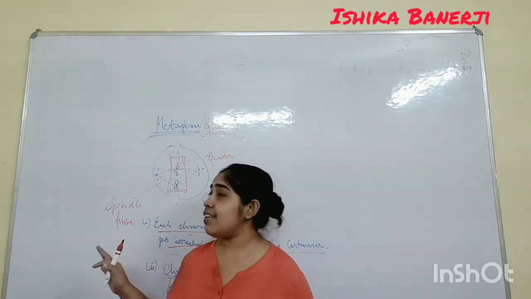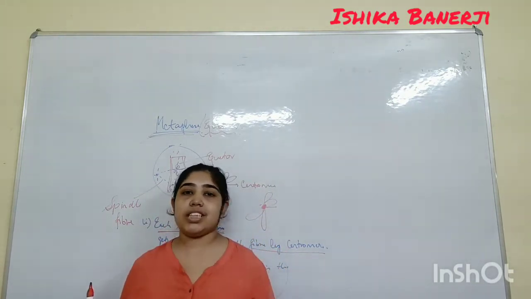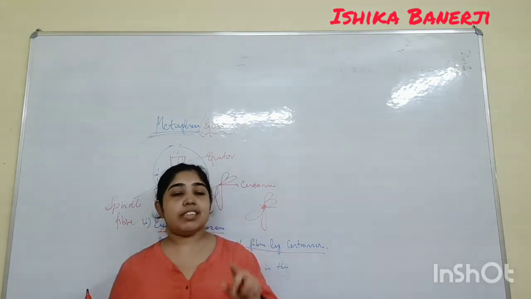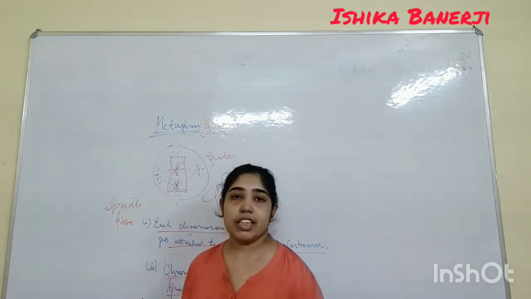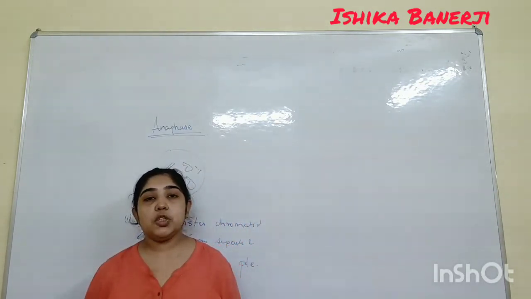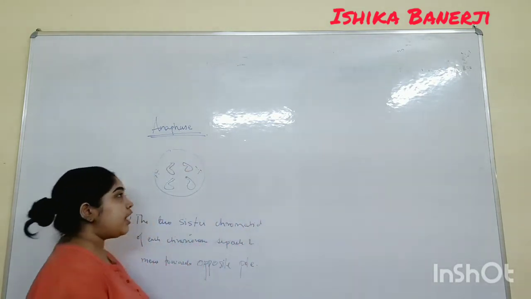Next phase is the anaphase. Anaphase is the smallest phase of the four phases: prophase, metaphase, anaphase, telophase. Let me draw the anaphase, then I will explain it to you. So anaphase is called the shortest phase of all the phases.